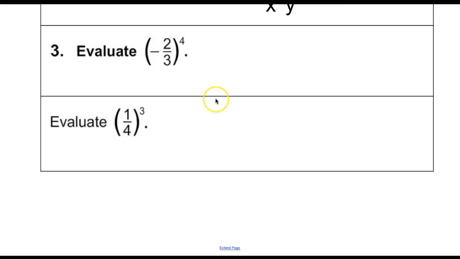Alright, we need to consider a couple of things. We need to consider positives and negatives. We need to consider what exponents mean. In other words, in this particular case, I wish it would have started us off with a whole number. It doesn't. Oh well, we'll figure it out anyways. So, negative 2/3 to the 4th power.